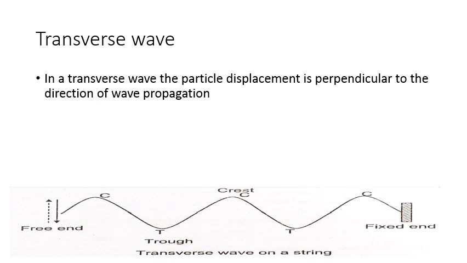The region of maximum upward displacement is called the crest and the region of maximum downward displacement is called the trough. Transverse wave motion occurs only through a medium which has rigidity modulus or shape elasticity. For example, string waves. So look at the picture.